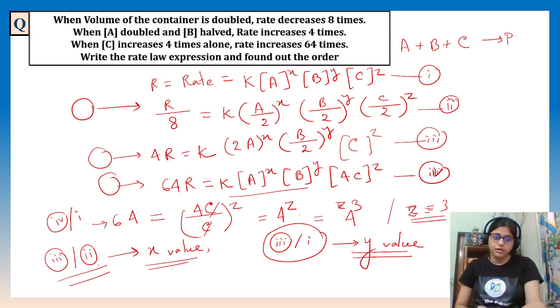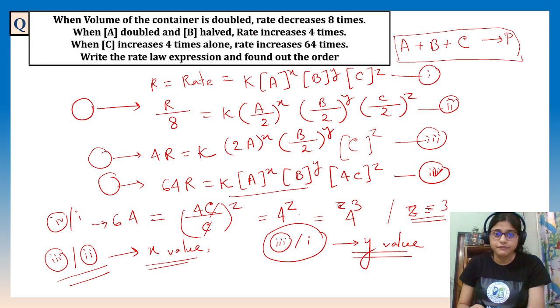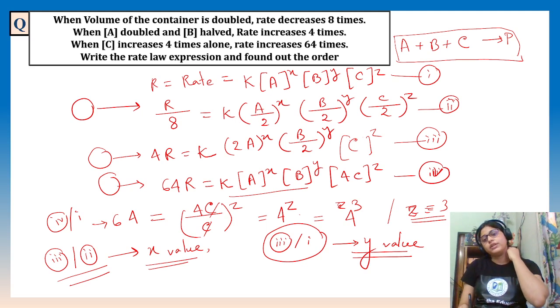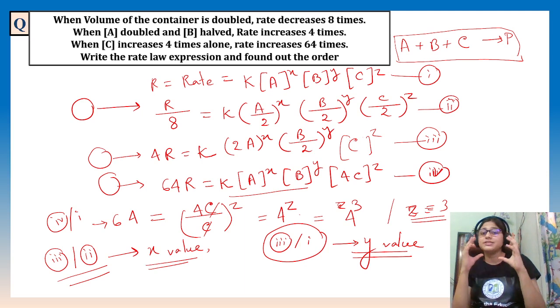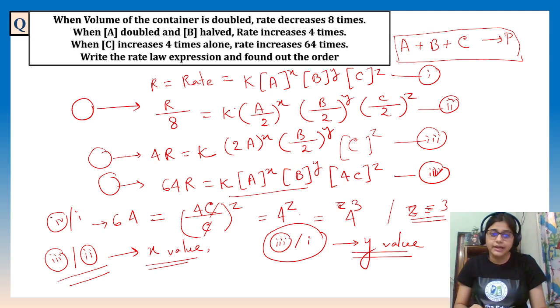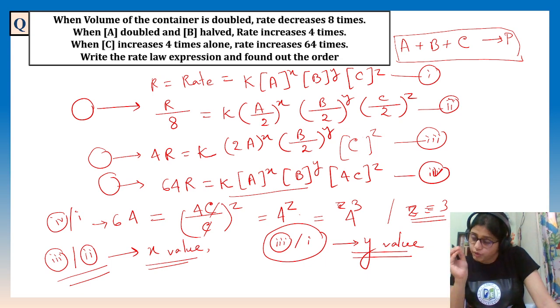I hope you have understood these kinds of questions. This actually comes in the exam. So many times students are confused with all the data. But if we clearly write all the things and then divide, we have to just think about dividing with which value gives you the simplest form, right? Like this, many of the terms will be gone, so that we have only one value.